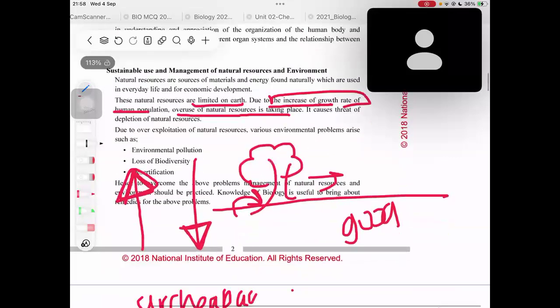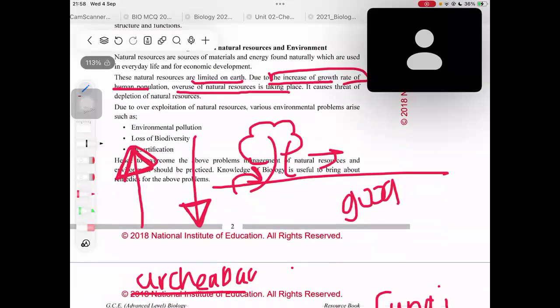Now I'm going to ask you a question. What is the threat for the depletion of natural resources? That is my question. I expect you can look at the resource book and give me a complete answer.